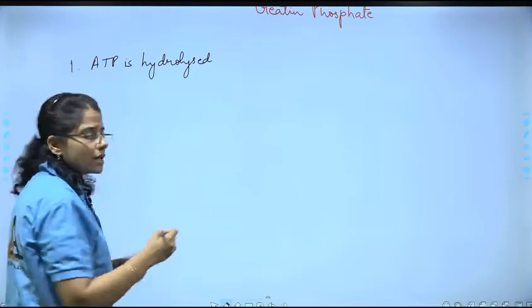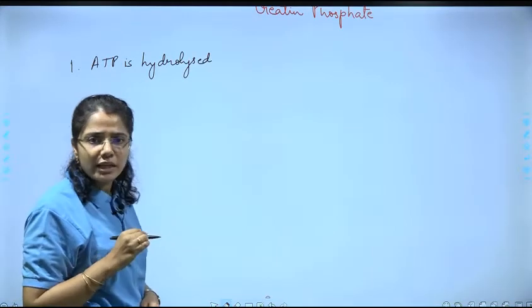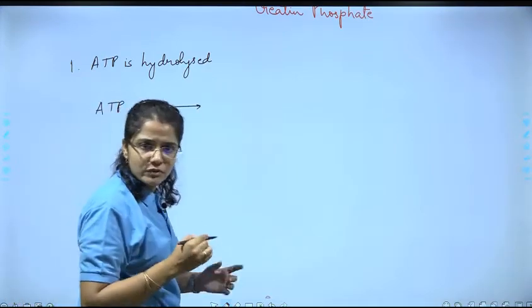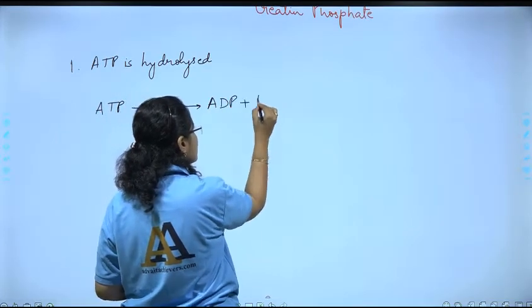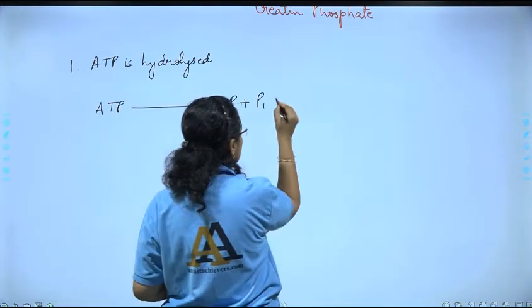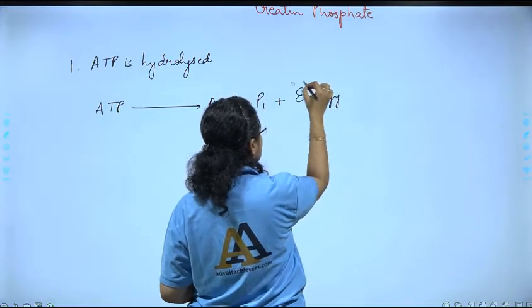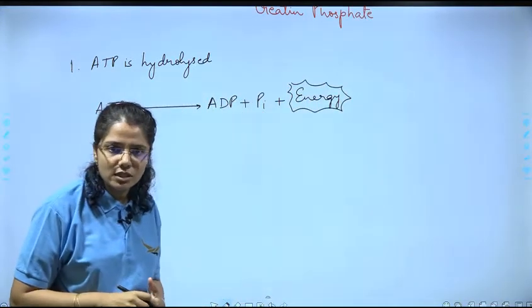So say we put that up into the form of a reaction, that ATP is converted into, we know, ADP and inorganic phosphate, and it releases energy, right?